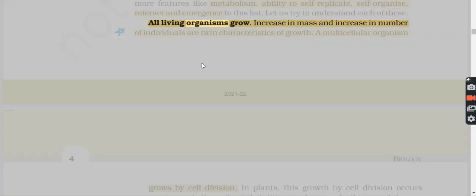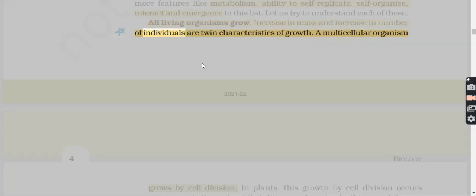All living organisms grow. Increase in mass and increase in number of individuals are two characteristics of growth.